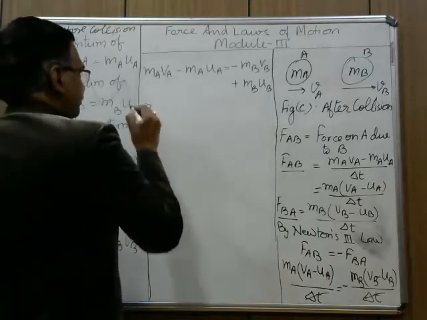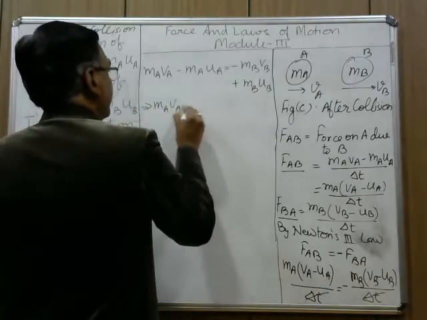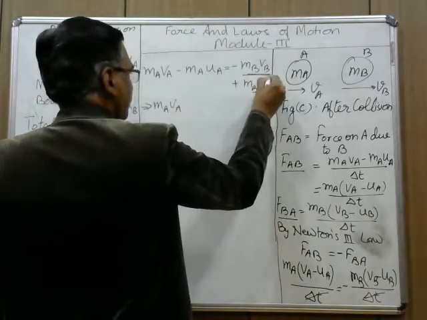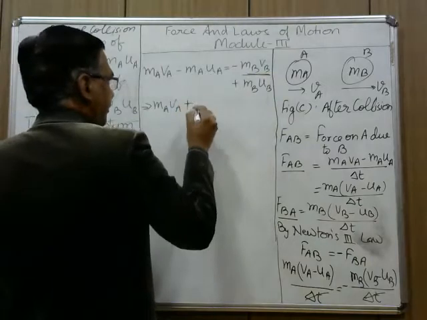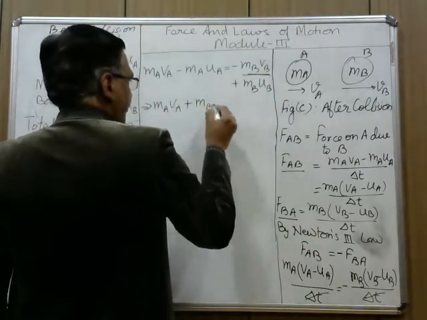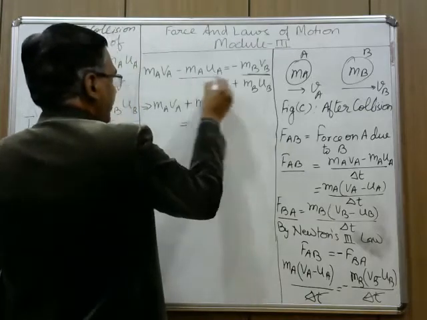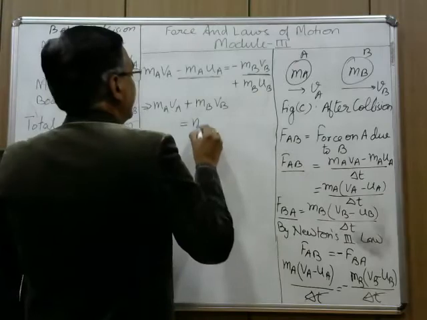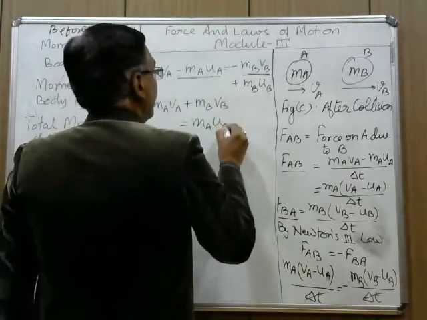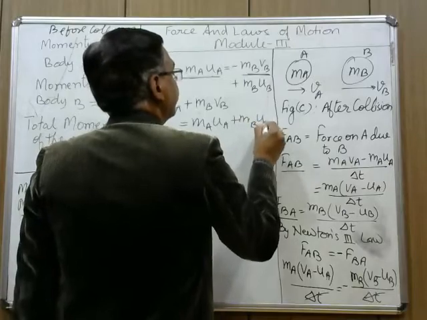Afterwards, MA VA. Now I am transposing this term from right to left, so this minus on this side will become plus. MB VB equals to, now I am transposing this term from left to right side, MA UA plus MB UB.